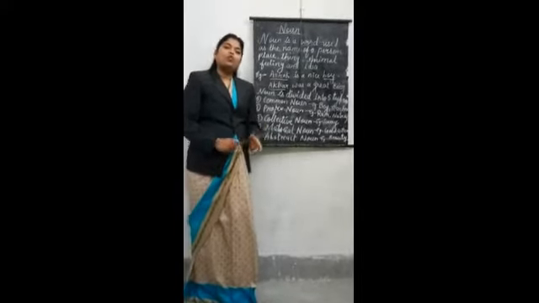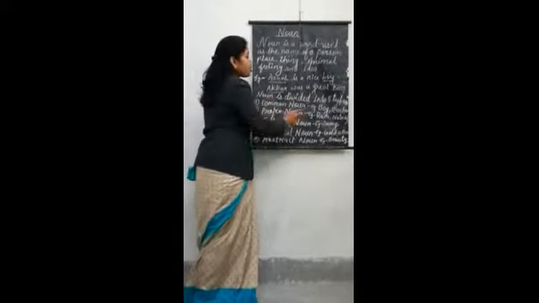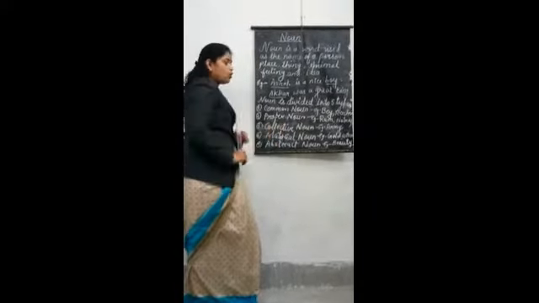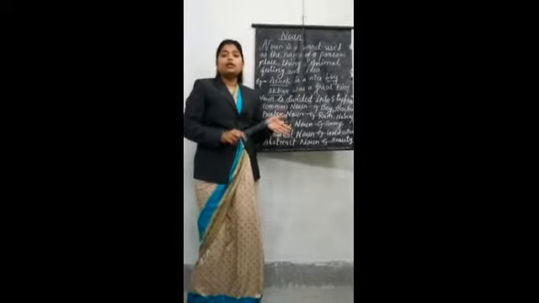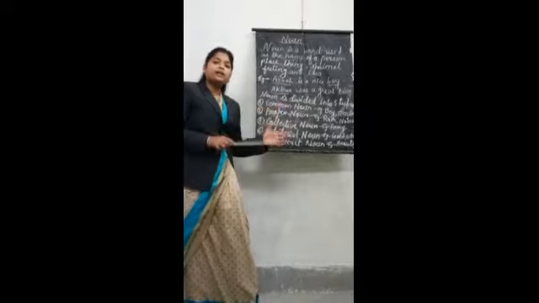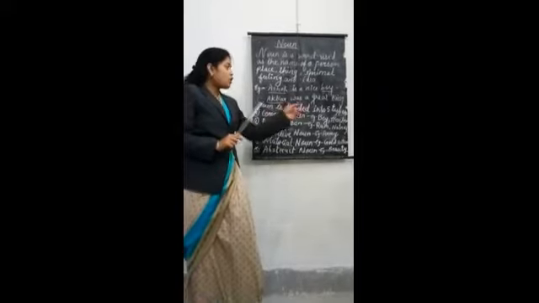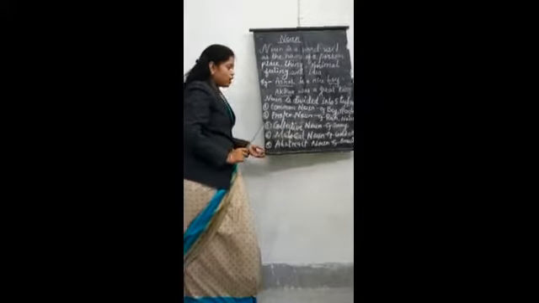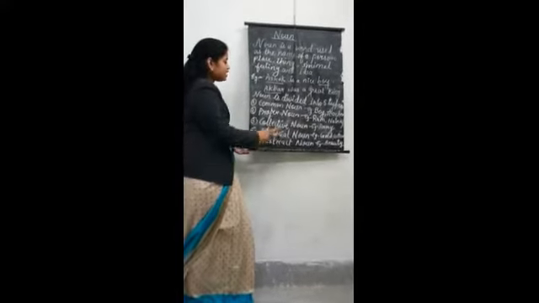What is common noun? When we speak of something in common, that is a common noun. For example, boy or teacher is a common noun. Second is proper noun. When we speak of something in particular, meaning a particular person's name, particular thing, particular animal, that is a proper noun. For example, Ram. Ram is the name of a particular person, so it is a proper noun. Pencil is a common noun. Ram and Nataraj are proper nouns.